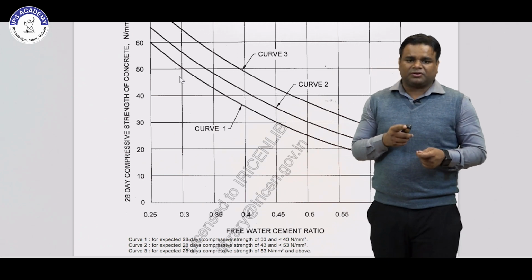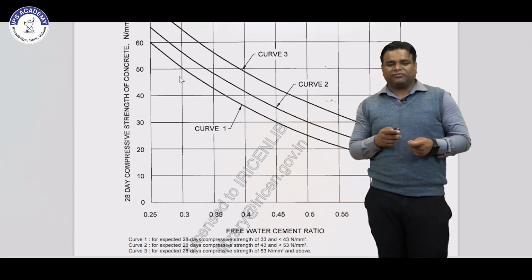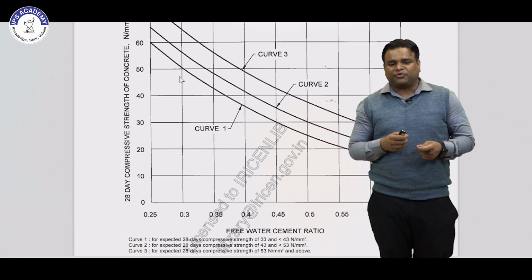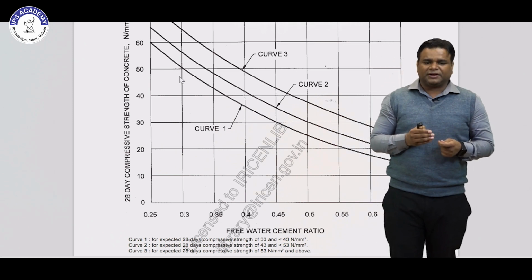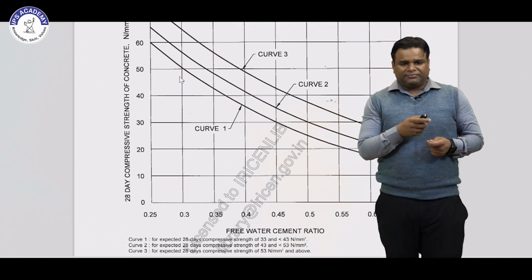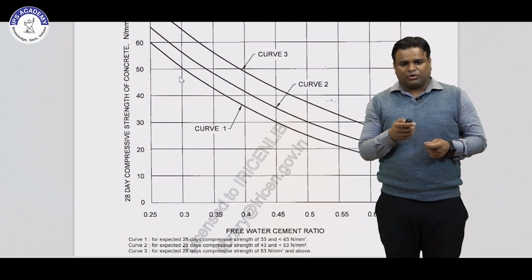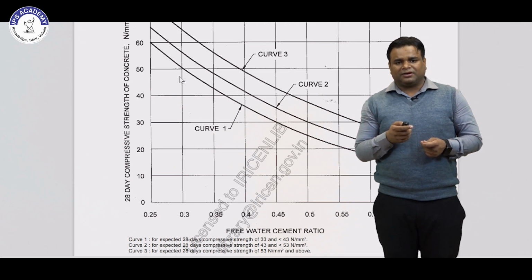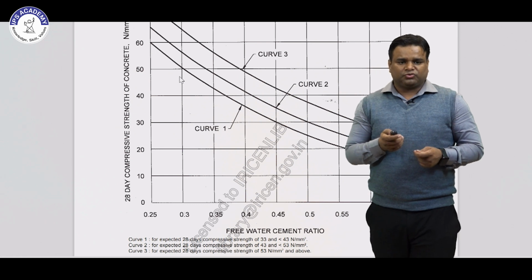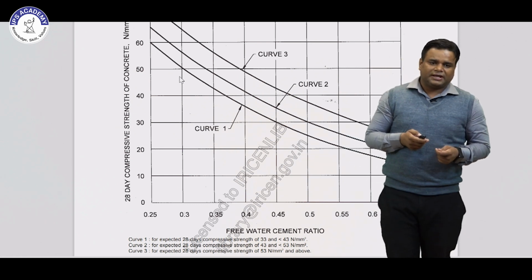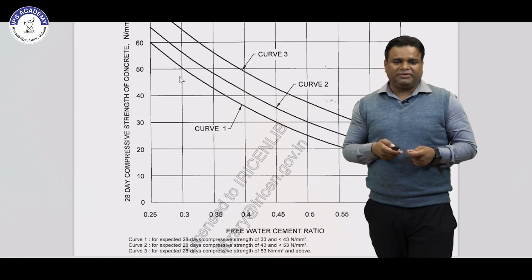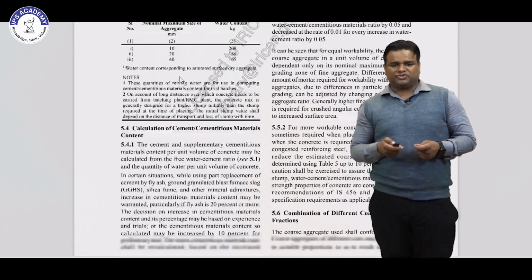We have to see curve 2 for the 43 grade of concrete, because we have to design M40. So we will expect the 43 grade concrete. It will come in 0.36 to 0.4. So we have to adjust, and on the basis of the graph we will calculate the free water cement ratio.